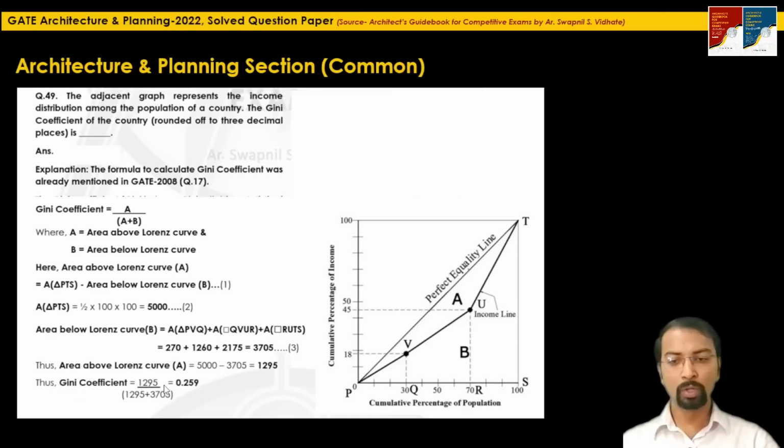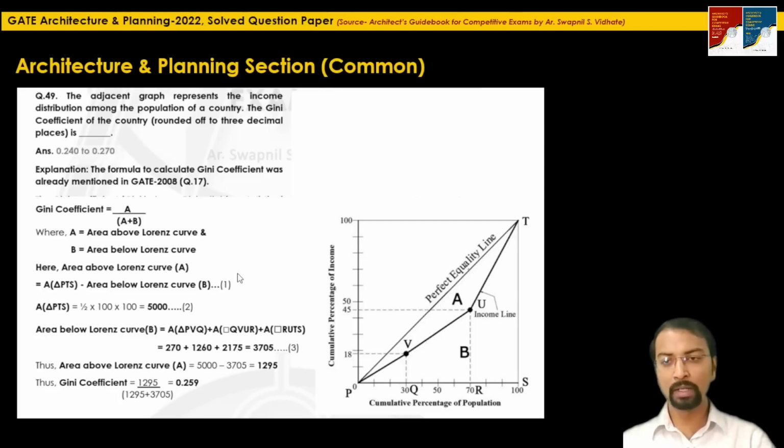Putting this value, 1295 divided by 1295 plus 3705, that means A plus B, or simply the value 5000, because it is the total area of triangle PTS. 1295 divided by 5000 gives 0.259. This is the value of the Gini coefficient in this particular graph.